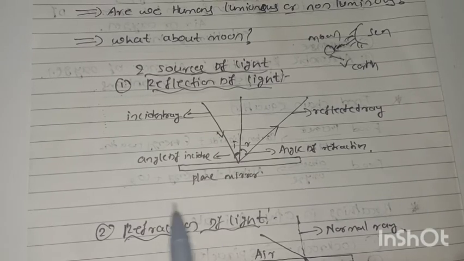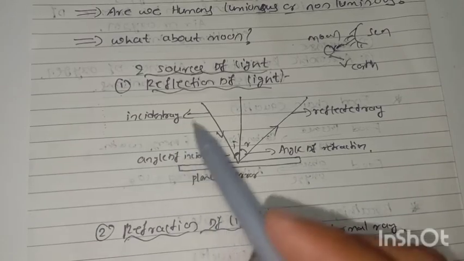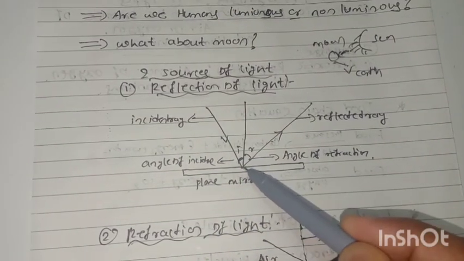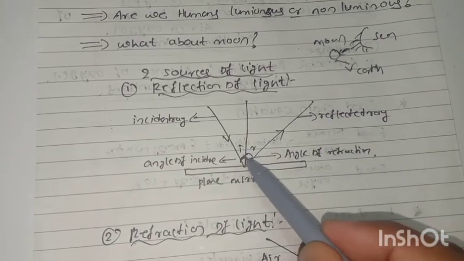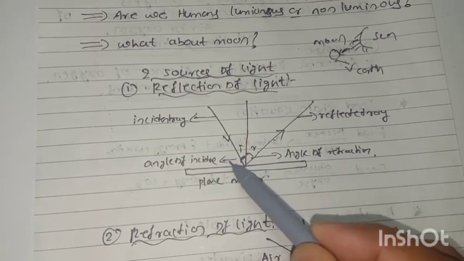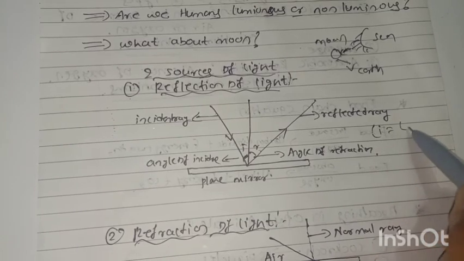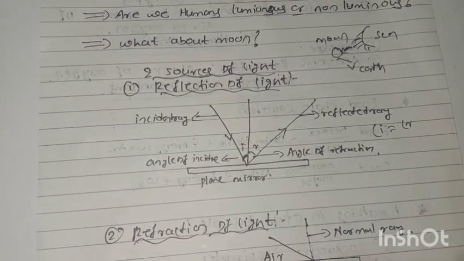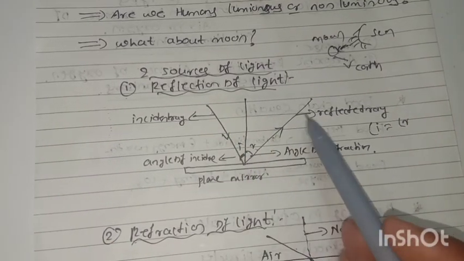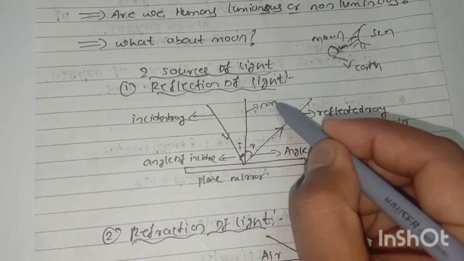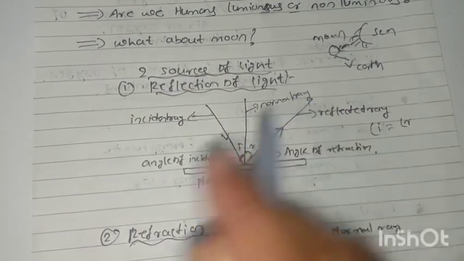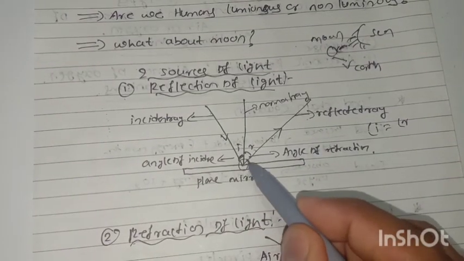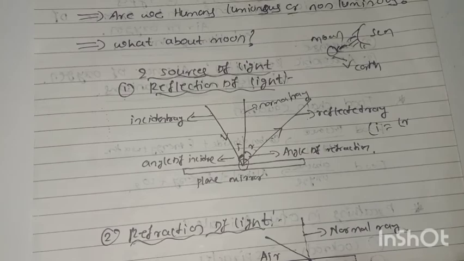I will show you one experiment here. This is a plain mirror. The incident ray appears and bounces back as the reflected ray, and the angle of incidence and angle of reflection are both equal. The angle of incidence is equal to the angle of reflection. The incident ray, the reflected ray, and the normal all lie at the same point. This is the concept of reflection of light.